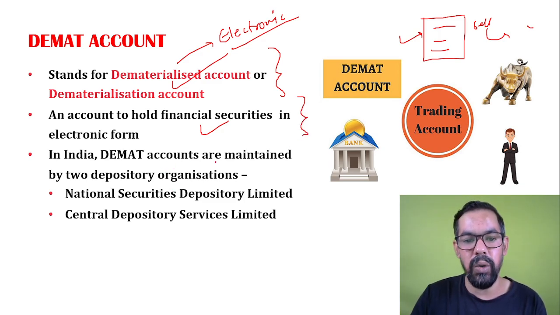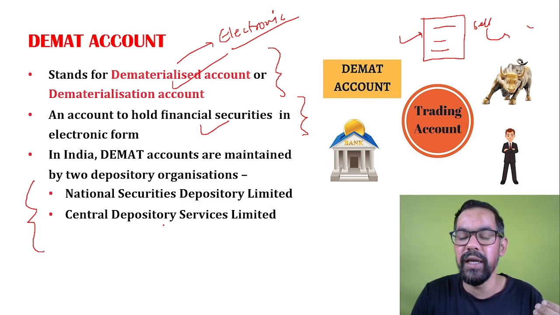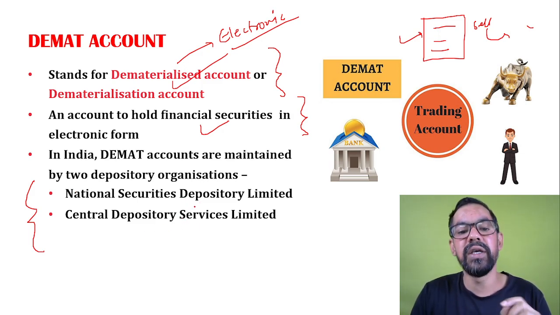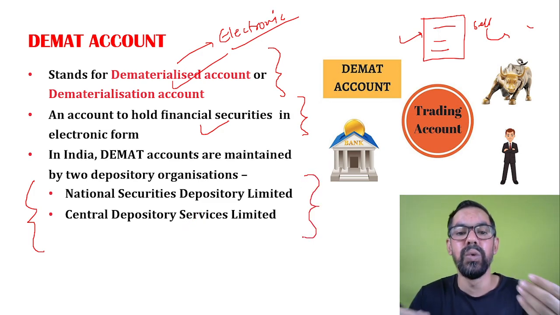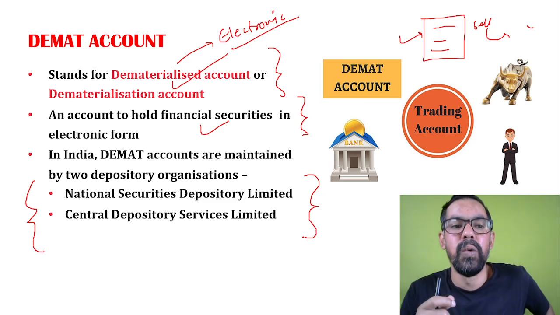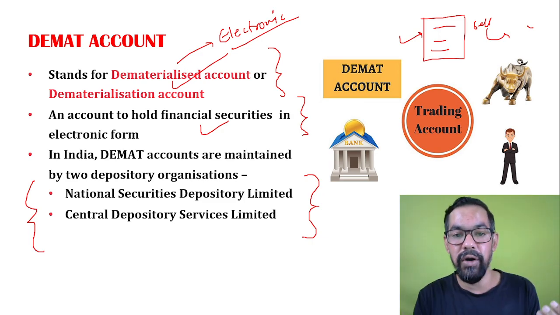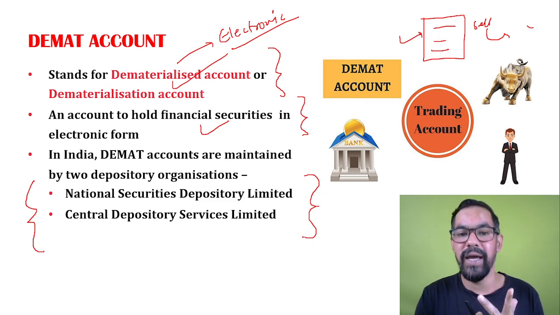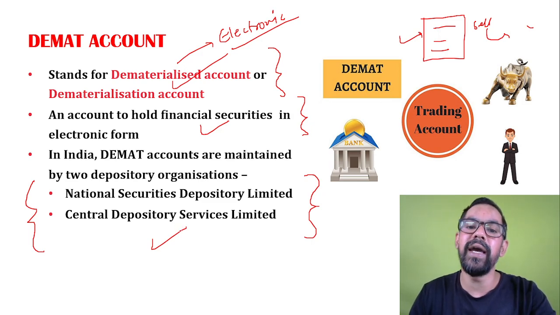In India, Demat accounts are maintained by two depositories. One is NSDL and the other is CDSL: National Securities Depository Limited and Central Depository Services Limited. Depositories are those who keep the information about the overall sale and purchase of securities in the Indian market. NSDL is owned by NSE, and CDSL is owned by BSE. Whenever you open your account, your details and account are generally managed by NSDL or CDSL.